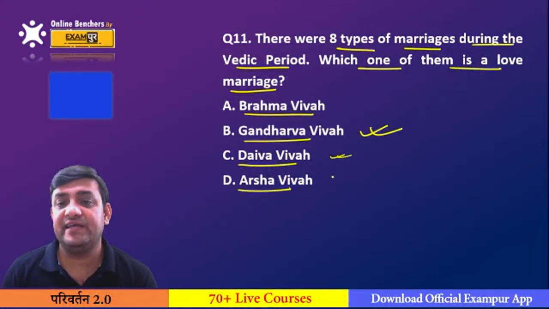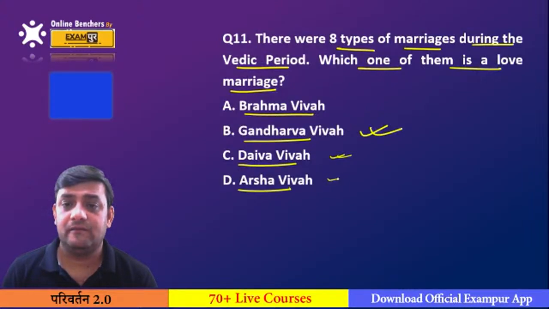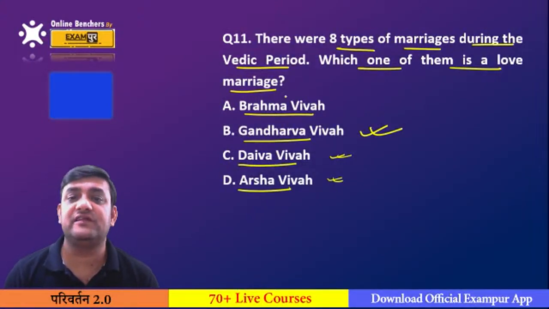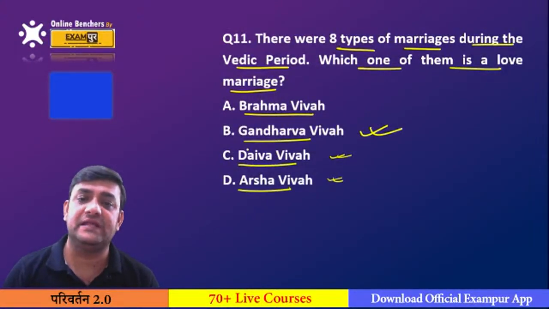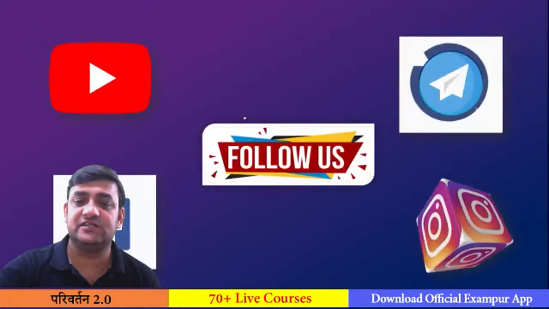And Arsh Vivah is basically when the cow or the oxen was given by the groom to the bride. That was called the Arsh Vivah. There were 8 types of Vivah that were performed in the Vedic period. And Gandharva Vivah was considered to be the love marriage.